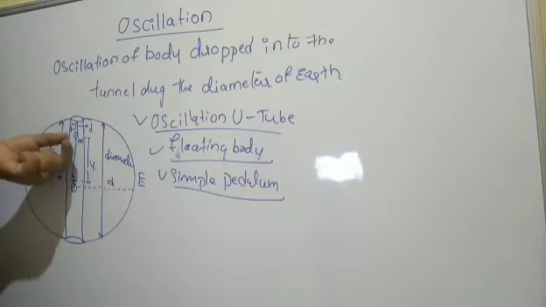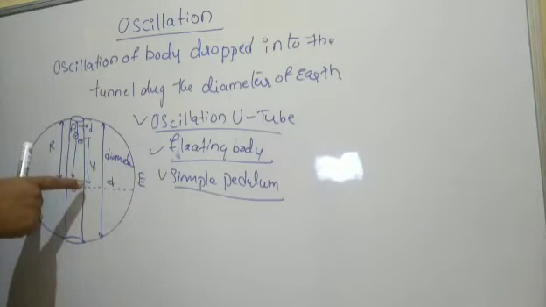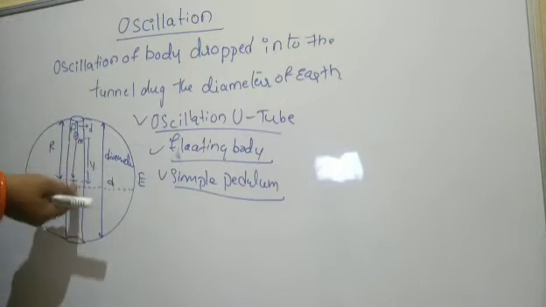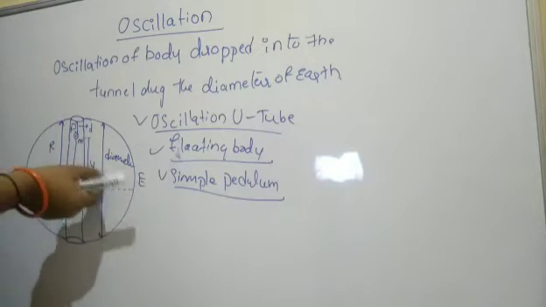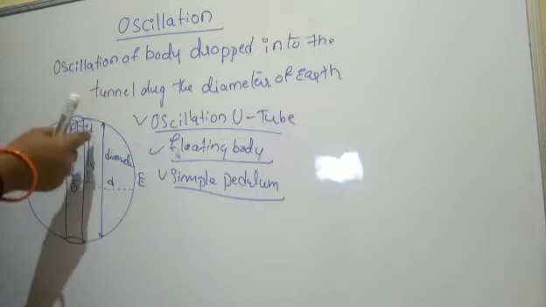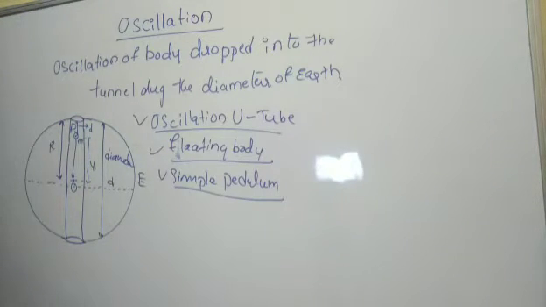The distance of the body from the center of the earth is y. From the equilibrium position it moves a certain distance, and that distance is y.